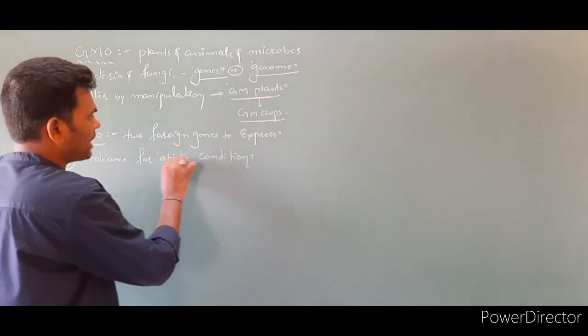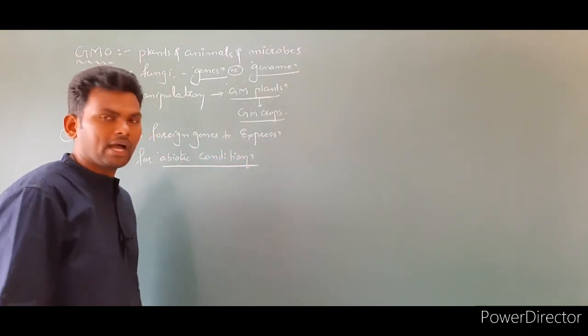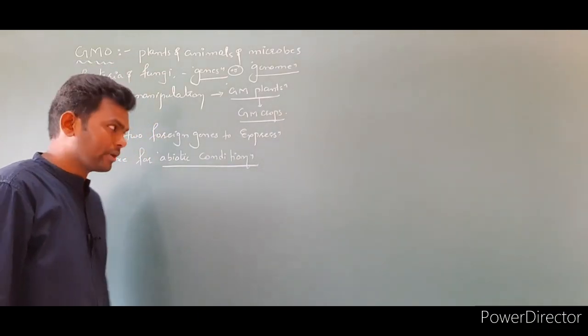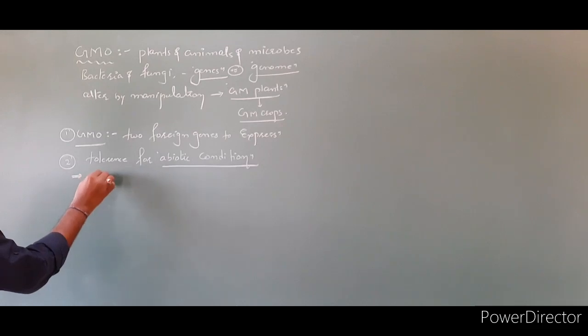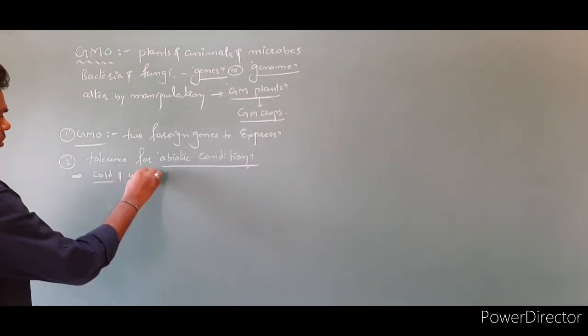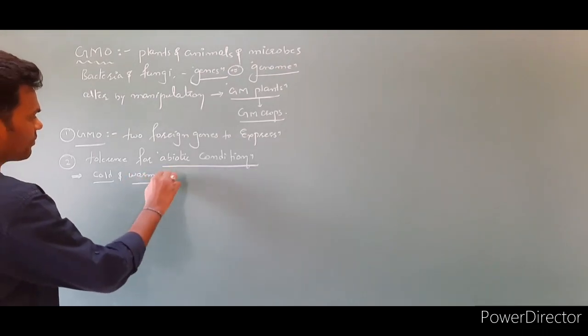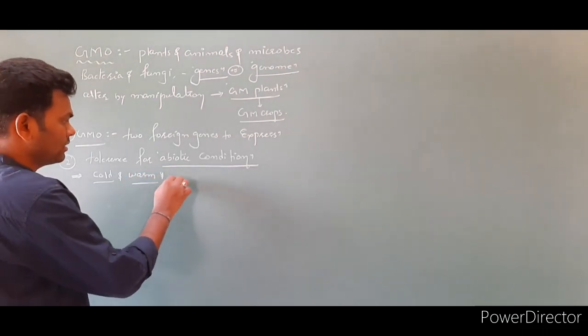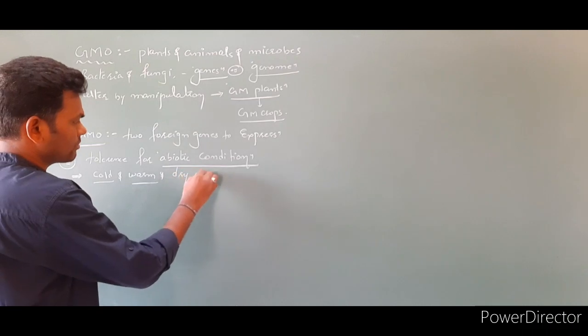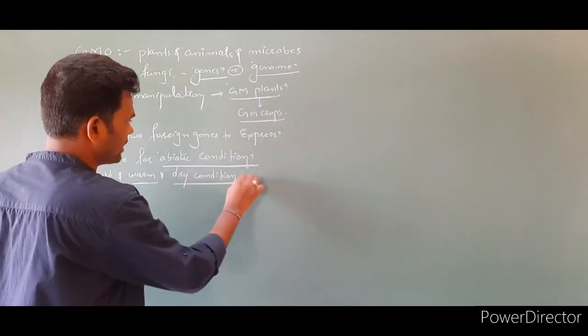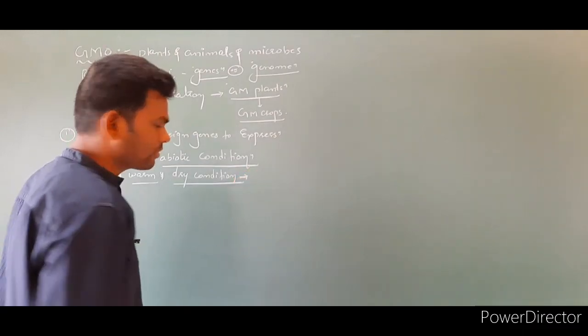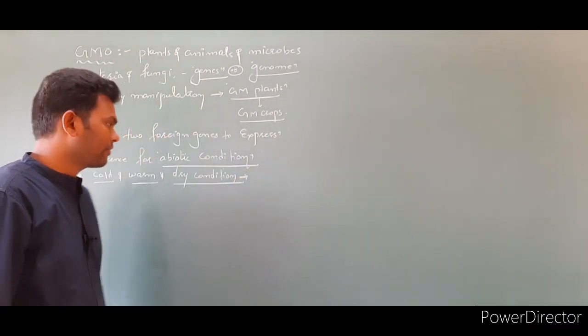Generally, normal plants cannot survive in high temperature as well as low temperature, but these plants can survive in cold temperature, warm temperature, as well as dry conditions. In dry conditions also they can survive and give a high yield.